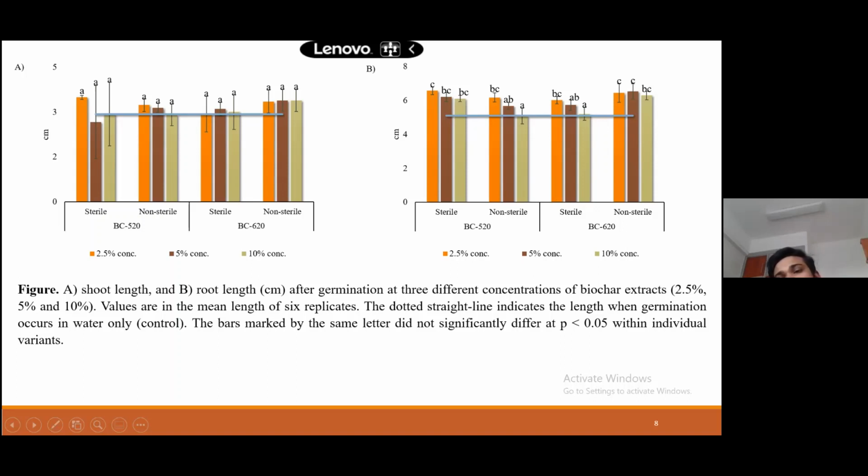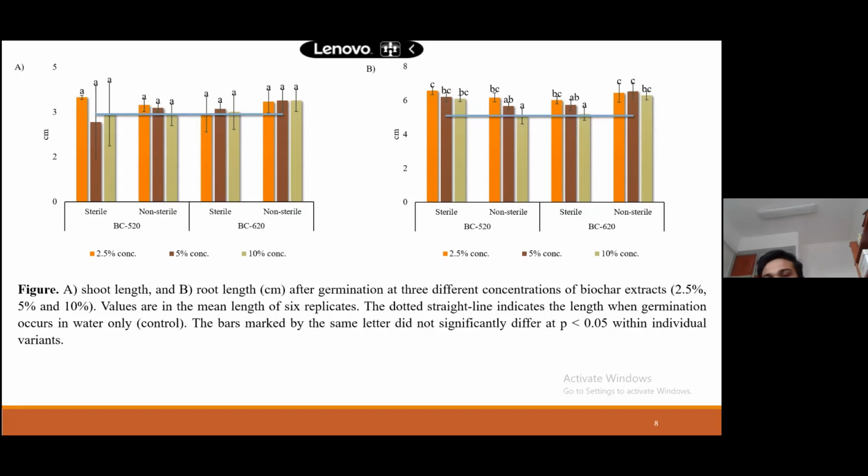But it was contrasting with non-sterile biochar, also for high temperature biochar. So the results are a little more biochar. We can conclude this result as biochar dependent on the feedstock.